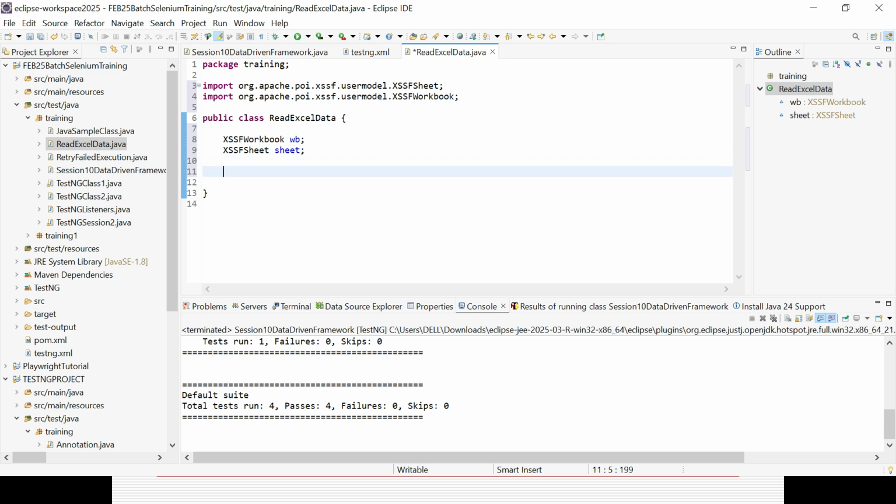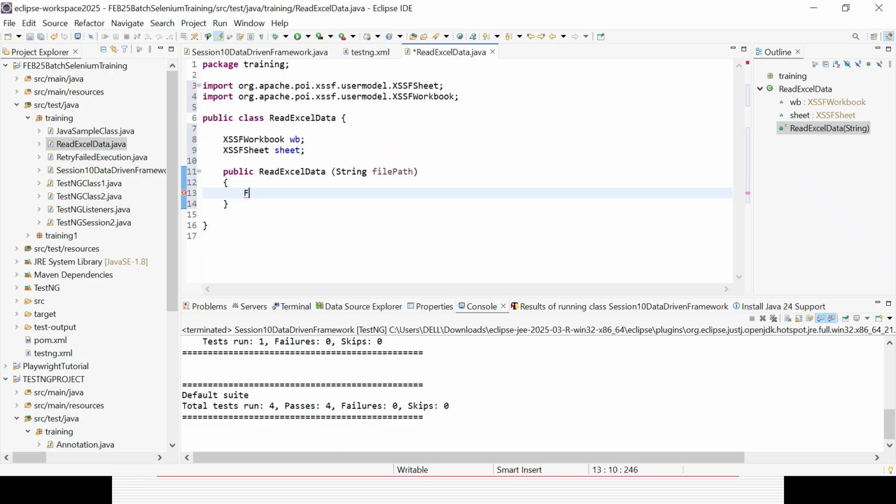Then I'll be creating a constructor. Public, with no return type for a constructor, and here I can give a parameter, the path of the file, String filePath. That is the way I can create the constructor.